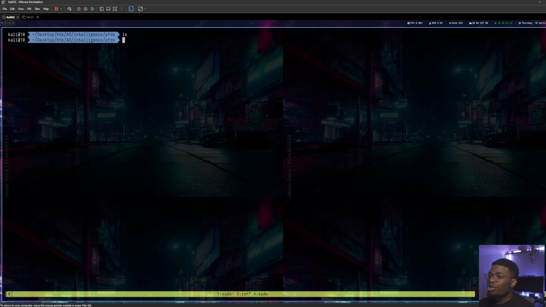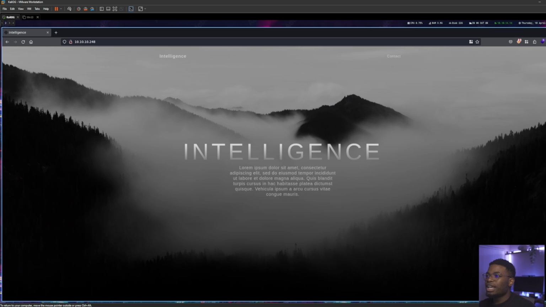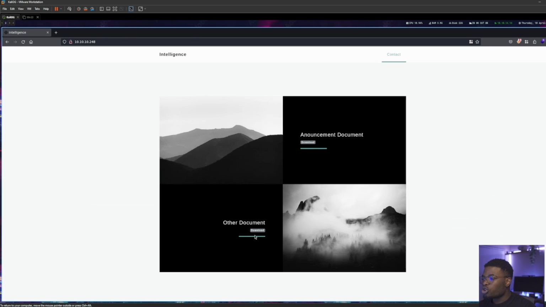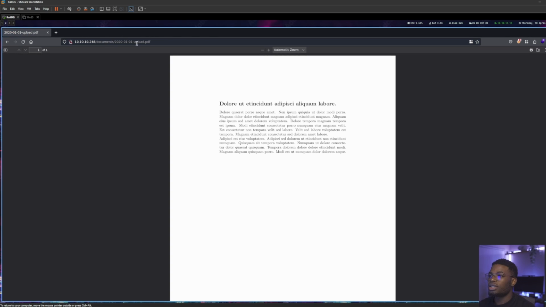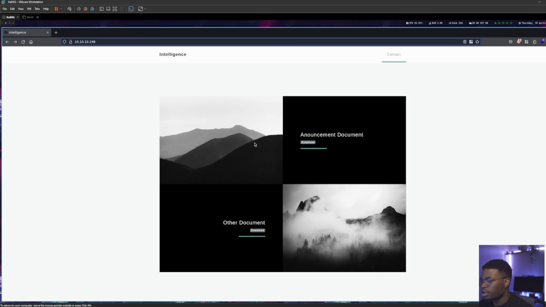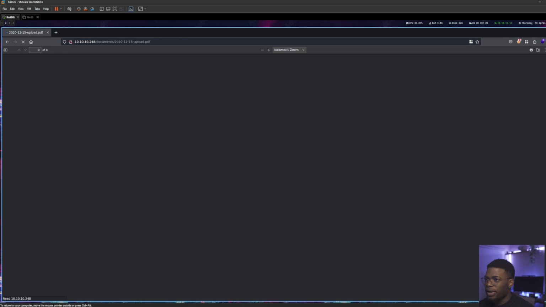As you can see, we are in a folder called PDFs and we do not have any PDFs right now. If we hit ls, if we go to the main site, we can scroll down and you can see that there are two things we could potentially download, right? And if we click the first one, it says announcement document. As you can tell, it is a PDF and it's named using a date. That's the naming convention, right? This is the 1st of January 2020. Pretty bad year for a lot of people, but I digress.